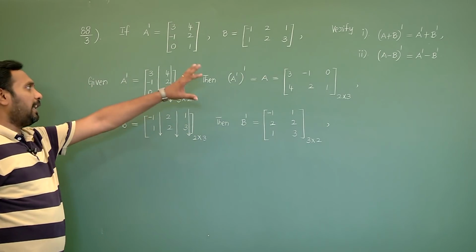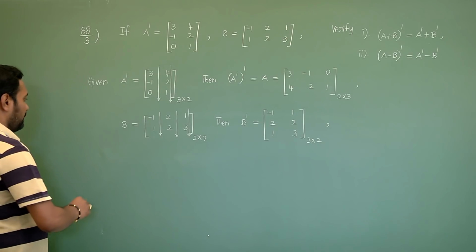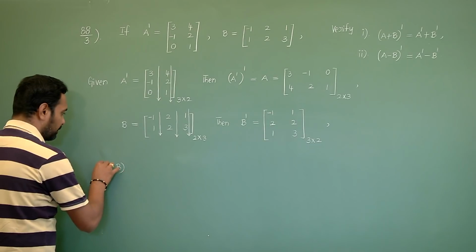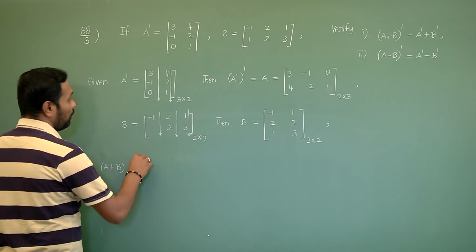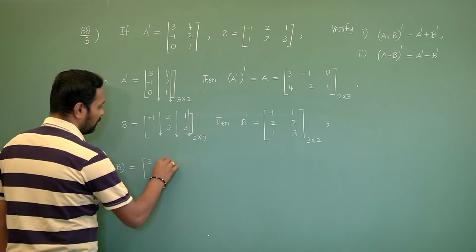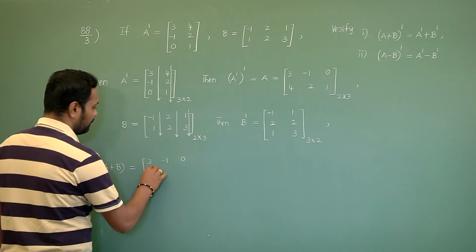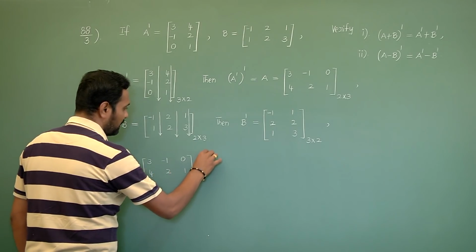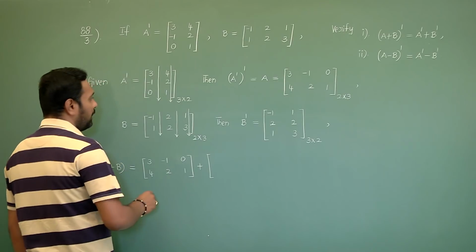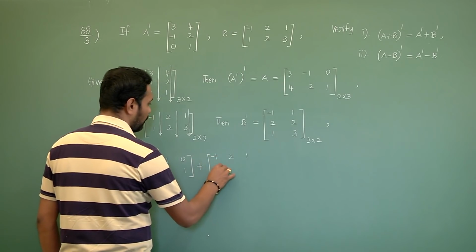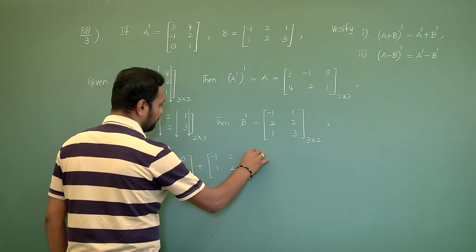Now, I have to calculate separately. A plus B equals to, what is the matrix A means? 3 minus 1 0 4 2 1 plus B. What is B means? Minus 1 2 1 1 2 3.